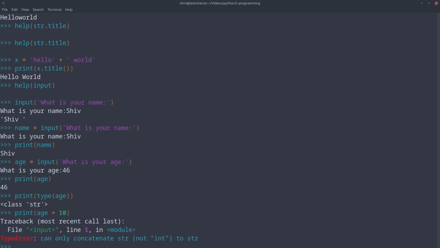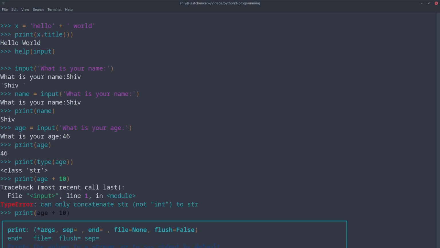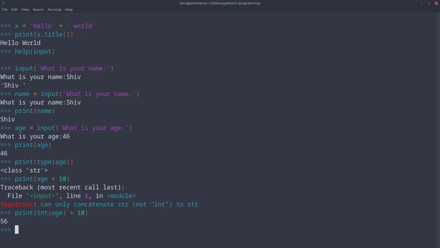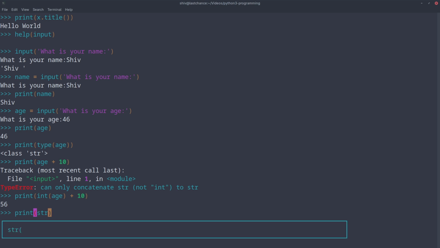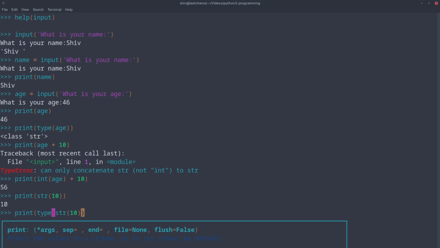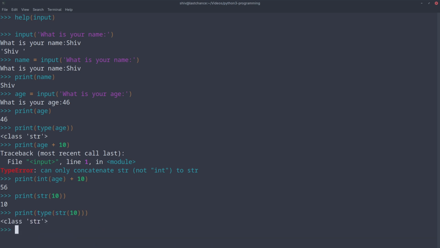All right. So what we should do in that case is we can do something called casting. Casting is done by calling int on age plus 10, and it prints 56. Similarly, if you want to convert a number to a string, you call str on 10 and then you see what it prints. And on that, if you want to see the type of this, it would be str. Okay. So I think we have covered a lot of details here, and we will continue more on this, but let's do something more. Okay.